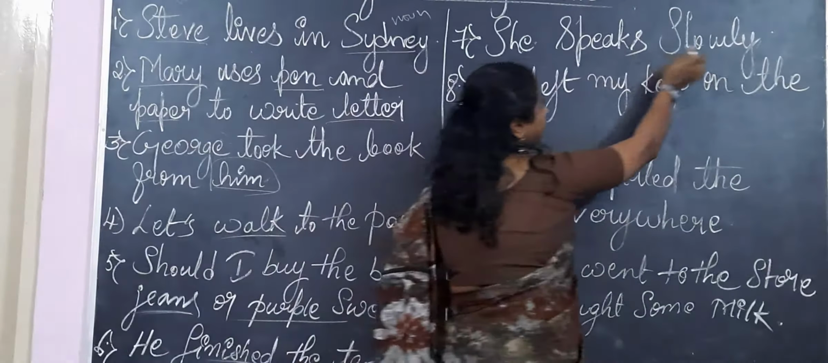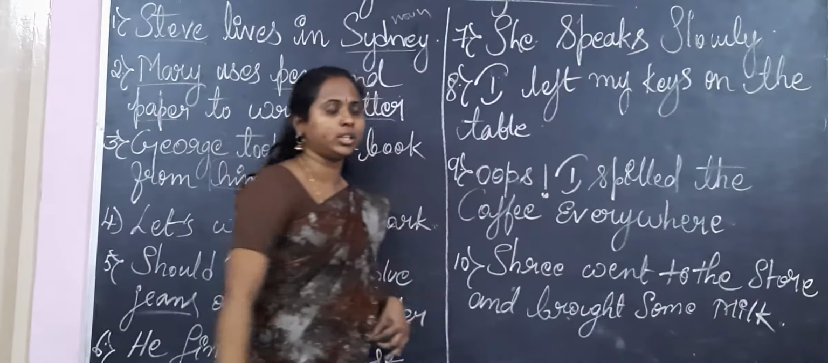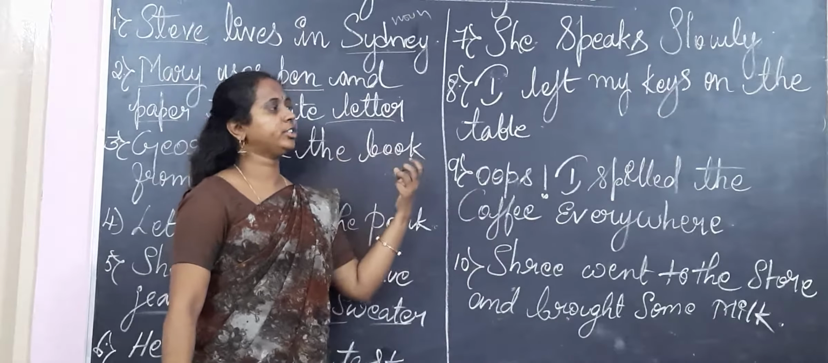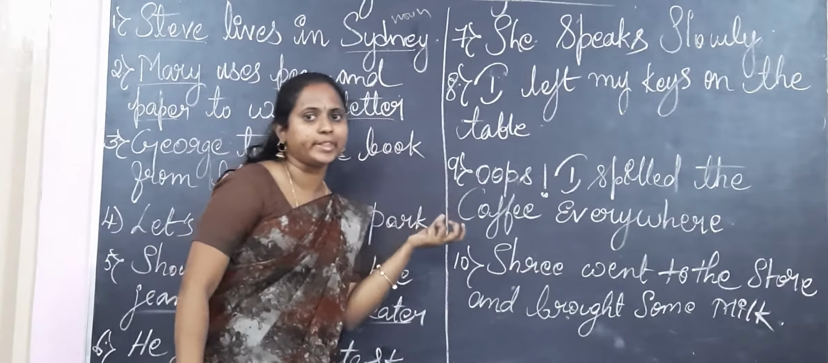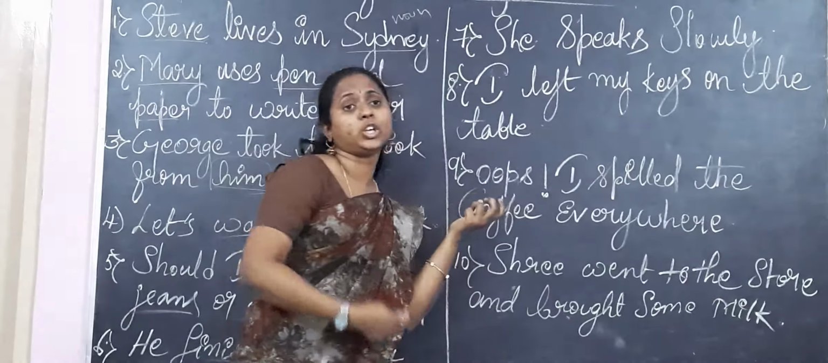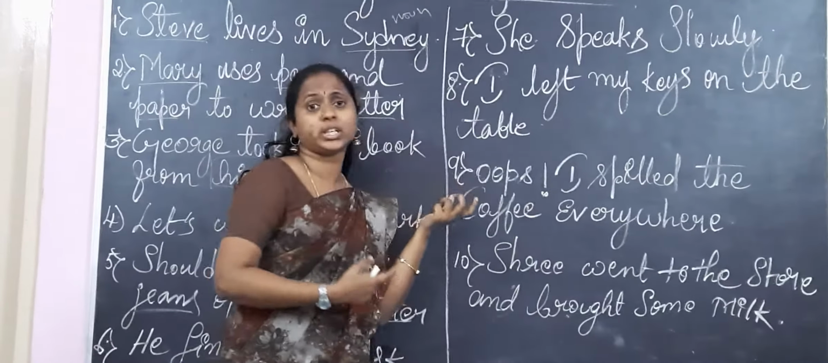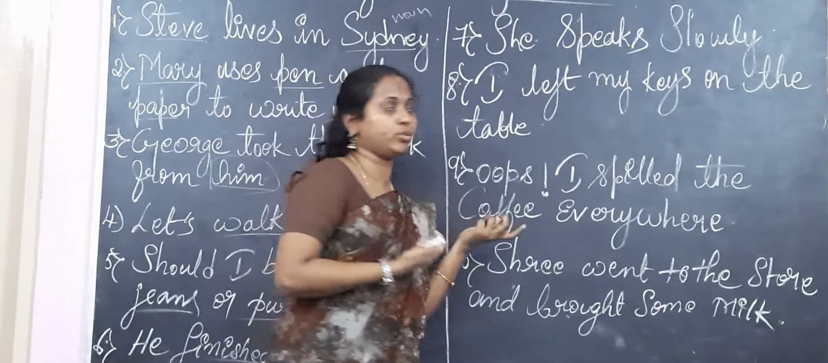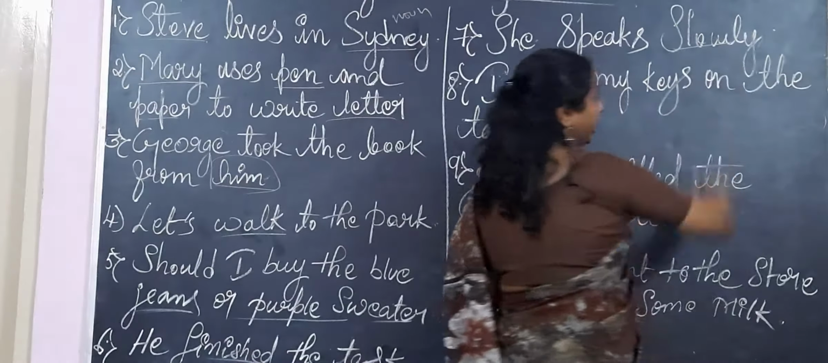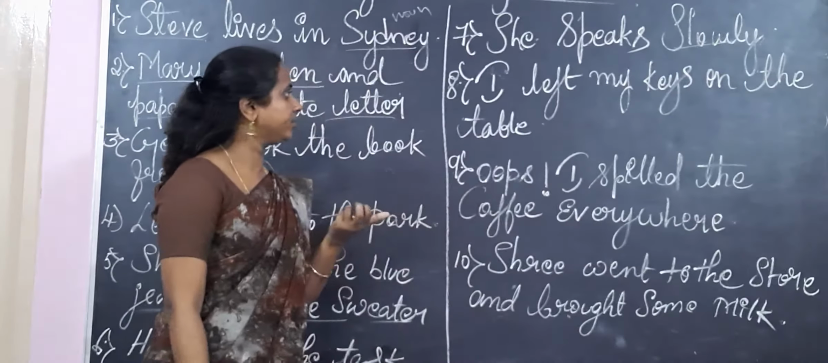She speaks slowly. Yes, an adverb describes the action word more deeply. Okay. Speaks is an action verb. Slowly, you are describing it further. Slowly is an adverb. How does she speak? She is speaking slowly. So this is an adverb, right?